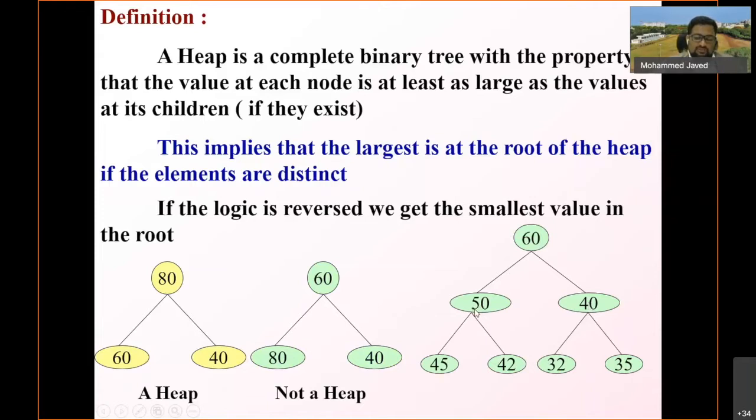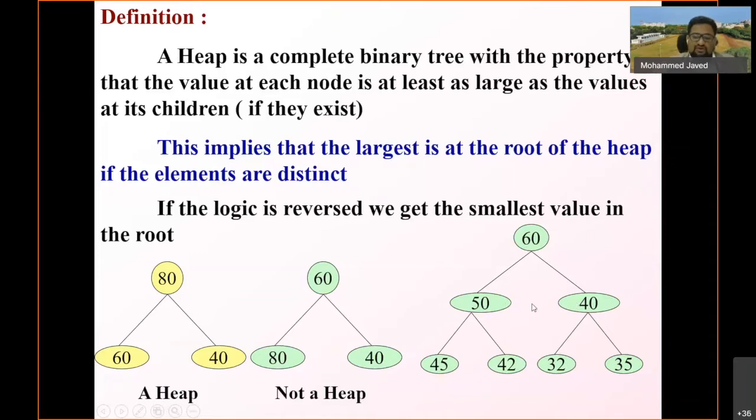Now come to the left parent. 50 is greater than 45, its left child, and 50 is greater than 42, its right child. So these two nodes satisfy the definition of heap.